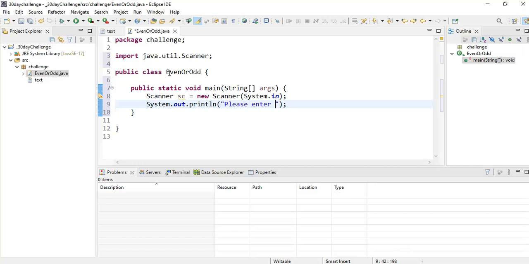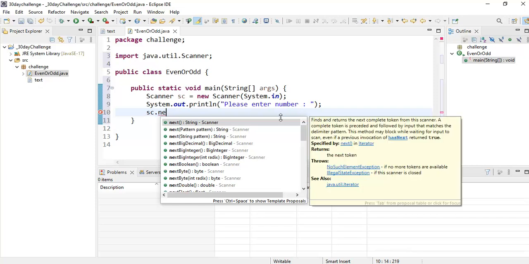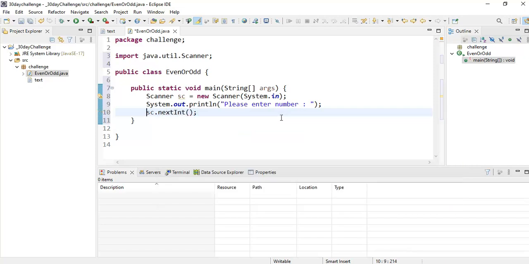Let me explain what I am doing. I am using the Scanner class to take the input from the console. The scanner object is equal to new Scanner. It is used to take the input from the console. We have to pass System.in in the Scanner constructor so that it will take the input from the console. Then I print "Please enter number" so that it shows in the console. Then with sc.nextInt we can take the integer and store it in some number.